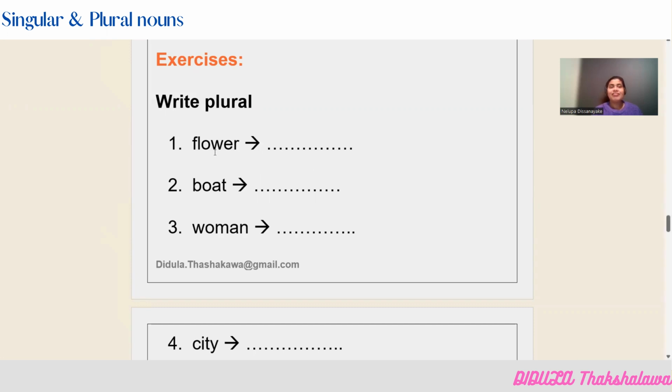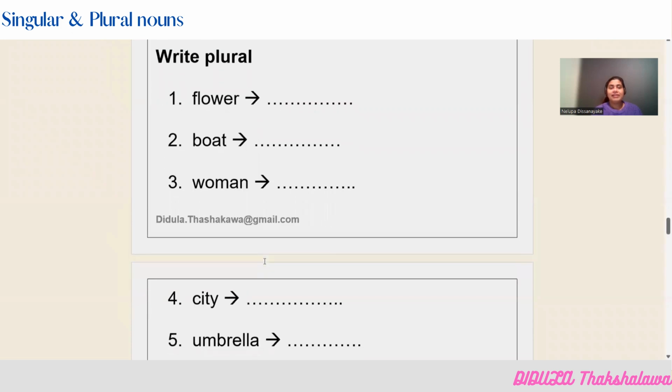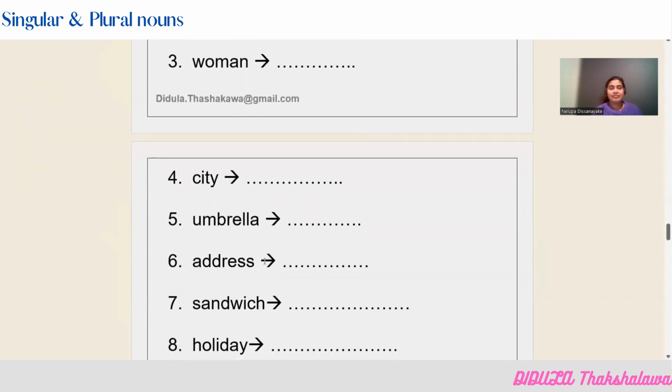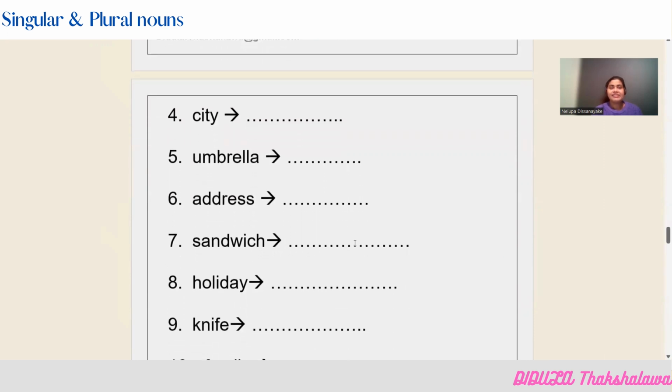First example, flower. The second example, bought. The third example is woman. Fourth example here is city. Fifth example is umbrella.